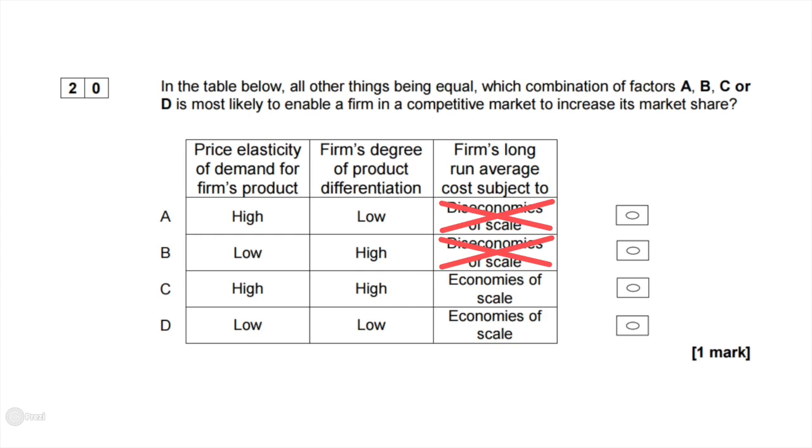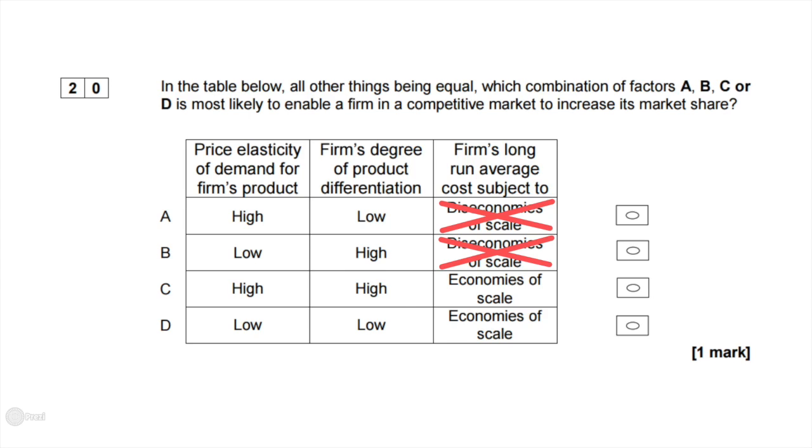Whereas with economies of scale, as this firm gets larger, the average total cost falls for each unit. So that means that it's cheaper for this firm to produce the good, and as they can charge a lower price, they can sell more, so it will increase their market share. Now we can look at a firm's degree of product differentiation.